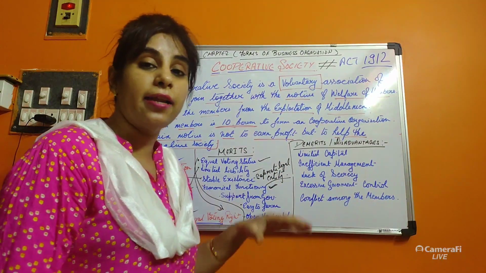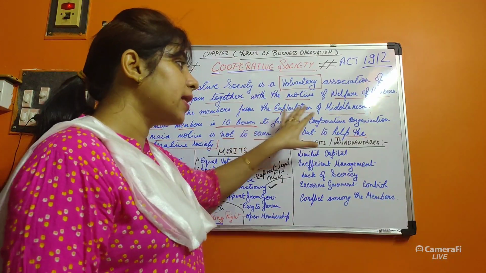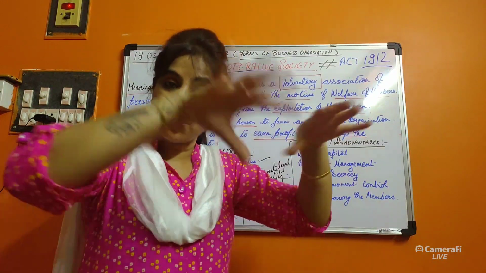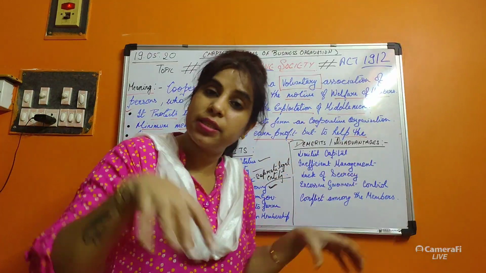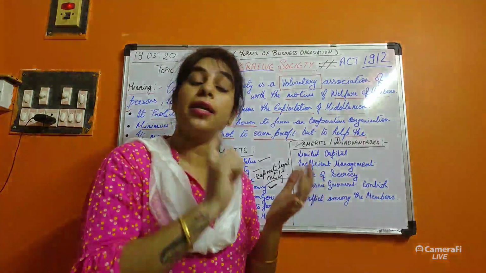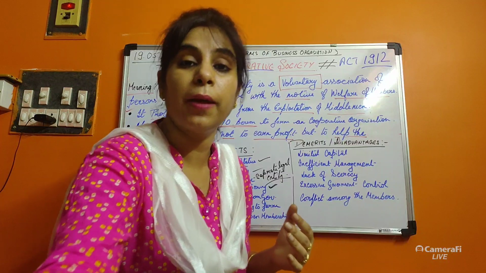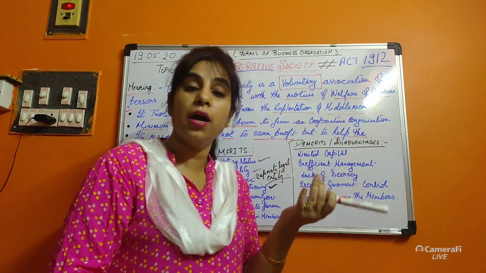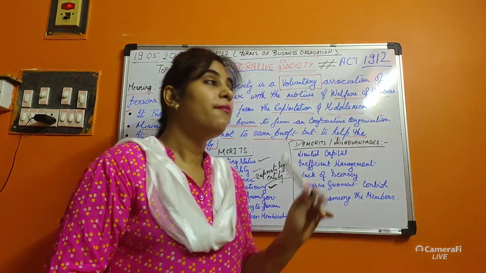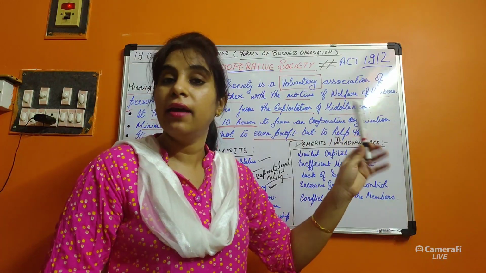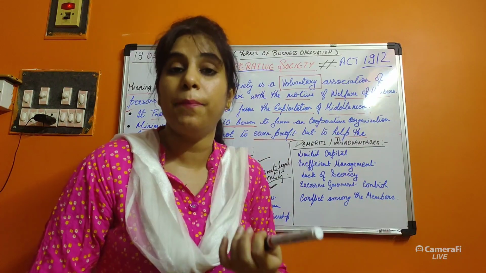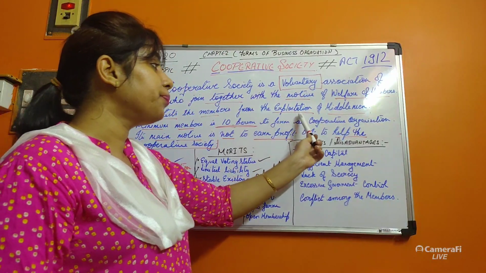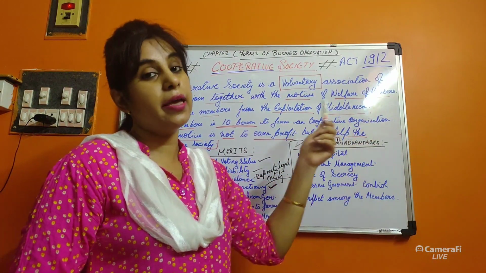Economical function is that they are exploiting, first of all, whatever the raw material, whatever the goods they are required for the society under which they are working, they are giving them at a low cost. I told you about my pen. The cost of the pen when I buy from the retail shop was 20 rupees. When I went to this cooperative society, they are giving me at 6 to 8 rupees. Why? Because they are exploiting the middleman.